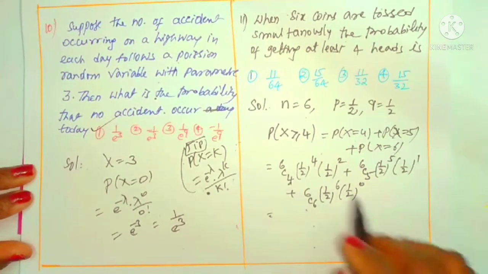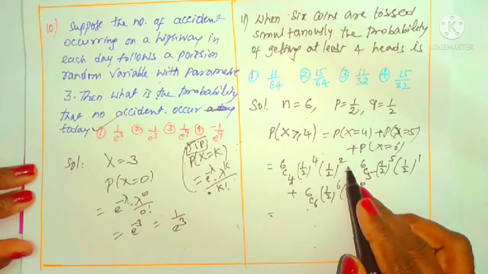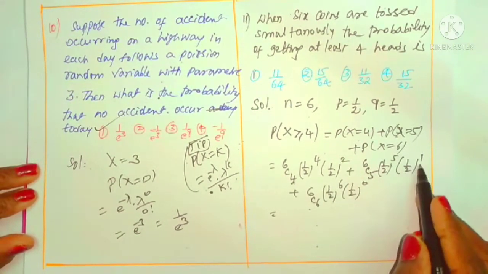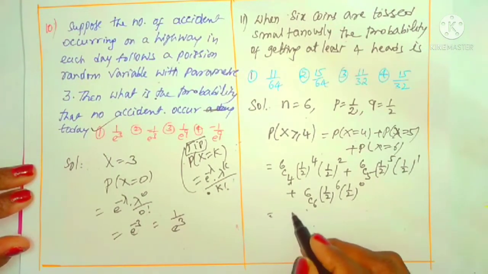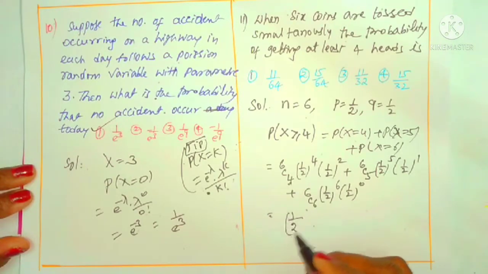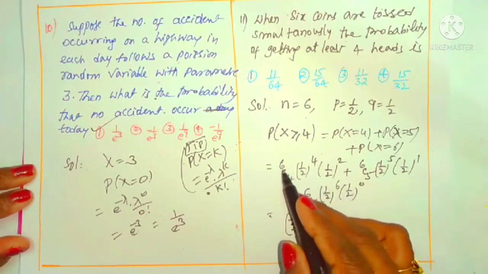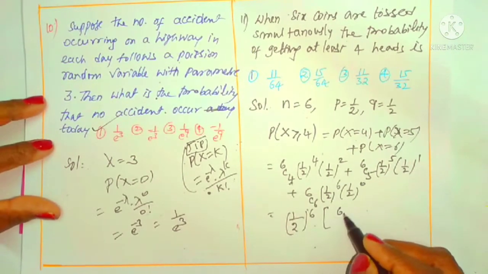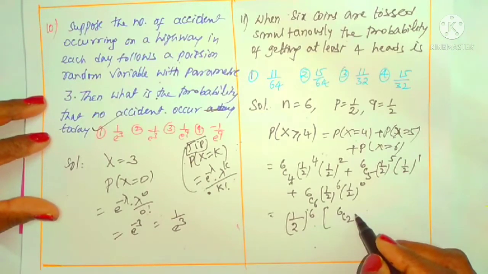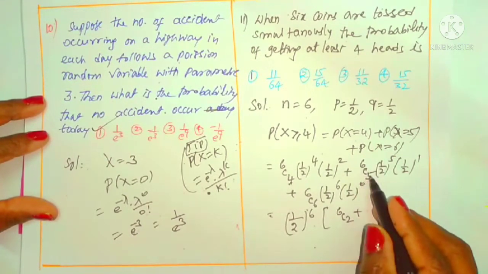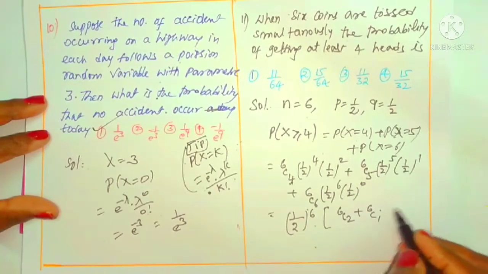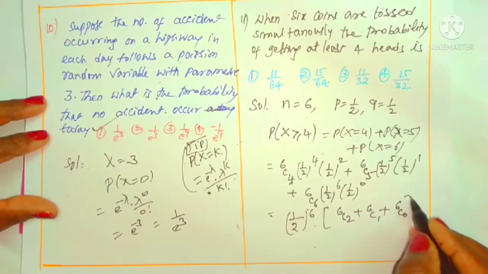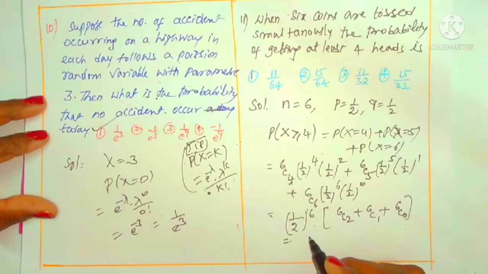We can understand that here 1 by 2 whole power 4 plus 1 by 2 whole square is 1 by 2 whole power 6. This is also 1 by 2 whole power 6. I am taking out 1 by 2 whole power 6. What is left over here? 6C4. Do you know 6C4 value? 6C4 we can simplify as 6C2. Plus 6C5 we can get 6C1. Next plus 6C6, same as 6C0.